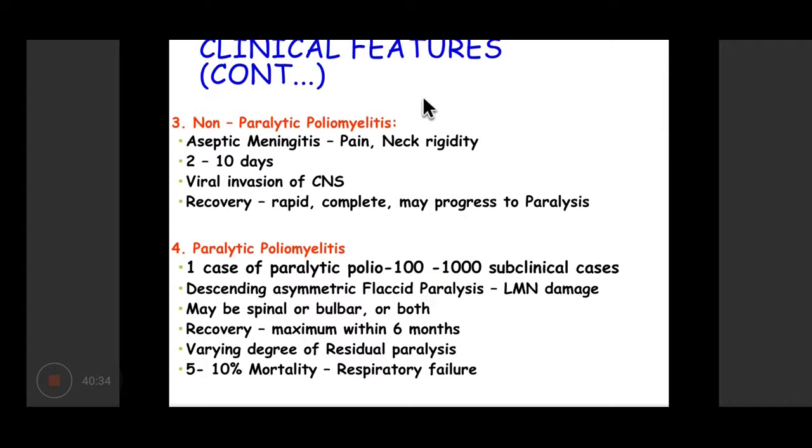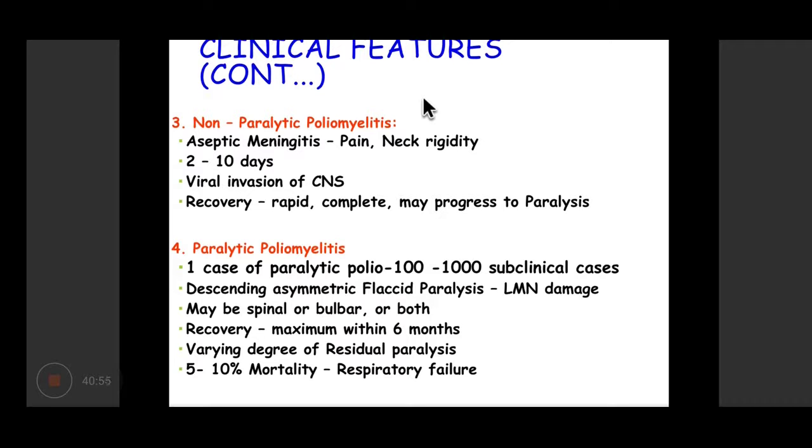Then, in still fewer cases, we can have aseptic meningitis, and this is known as non-paralytic poliomyelitis. So basically, poliomyelitis is beginning to involve the CNS, but there are no paralytic symptoms,